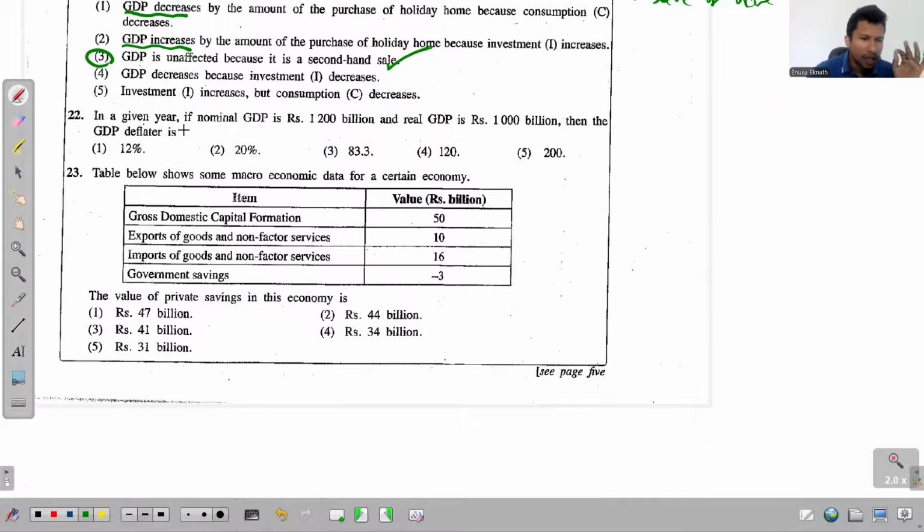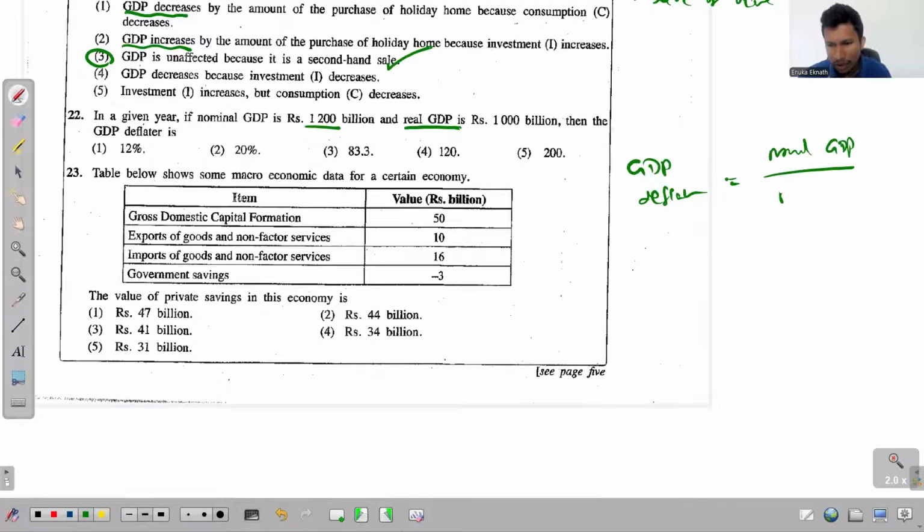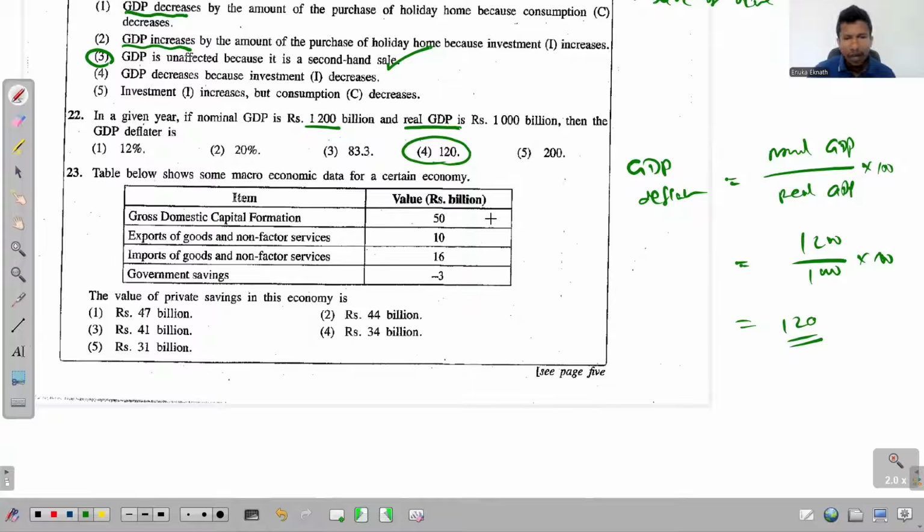Question 22. In a given year, nominal GDP is 1,200 and real GDP is 1,000. Then the GDP deflator? I hope you all remember there's a small equation to calculate the GDP deflator: nominal GDP over real GDP multiplied by 100. So 1,200 over 1,000 multiplied by 100 gives us 120. So the answer is 120. Simple.